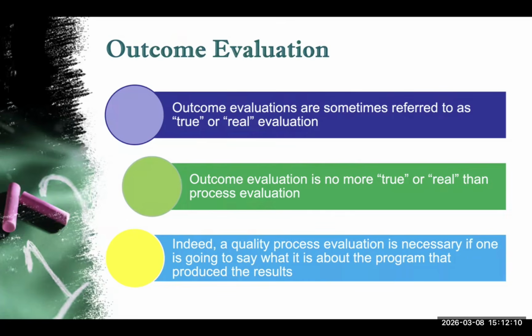Outcome evaluation measures the actual results of the program. It focuses on changes that occurred after implementation. For example, did the smoking cessation program reduce smoking rates? Did the nutrition program reduce childhood malnutrition? Outcome evaluation often uses comparisons such as before and after measurements.